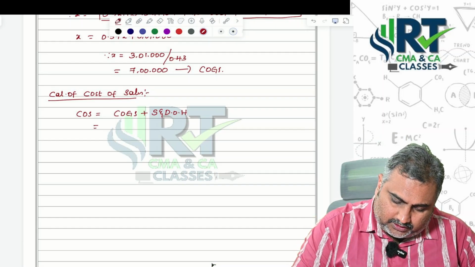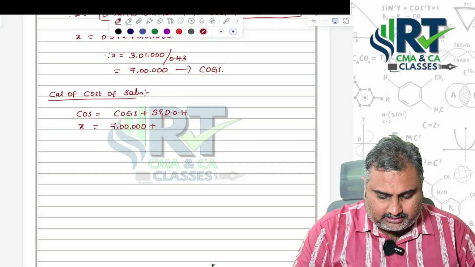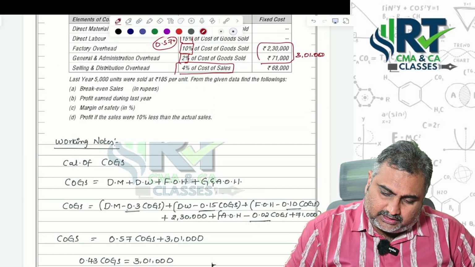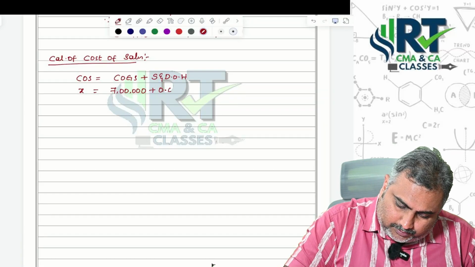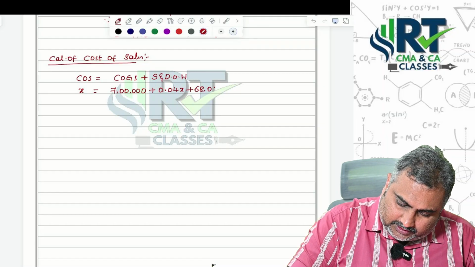Our cost of goods sold, how much? 7 lakhs plus, let it be X. Then how much are they providing? 4% of cost of sales plus 68,000. That is equal to 0.04x plus 68,000.